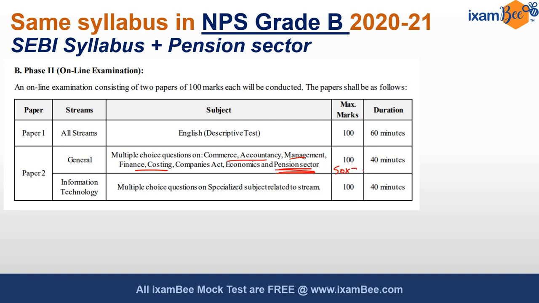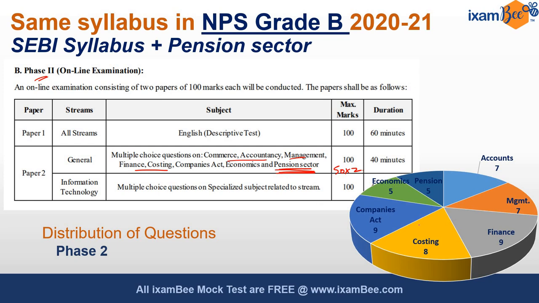Here also 50 questions of 2 marks each were asked. If we look at the distribution of questions that came in NPS Grade B, this was applicable for only phase 2. Here, the pattern of questions was very well distributed, with economics and pension sector having a little less weightage as compared to the other topics.